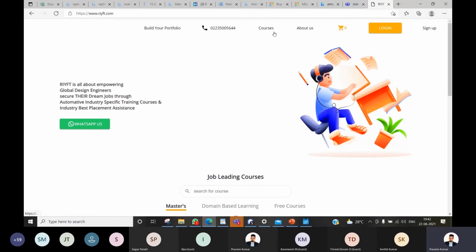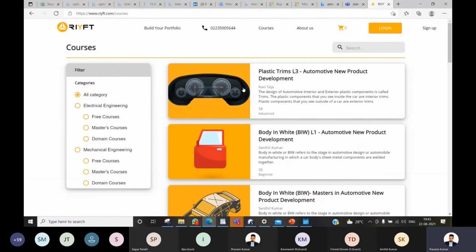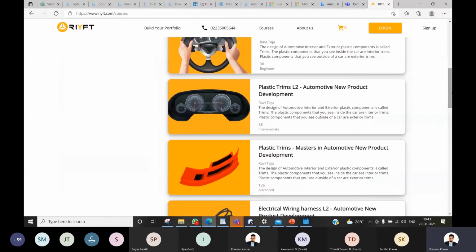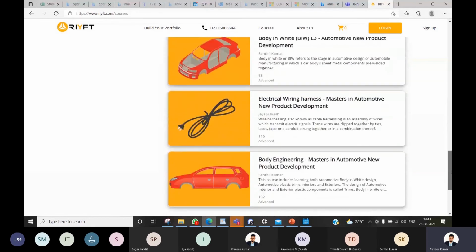We provide trainings on product development. It's not that we teach software. We teach people new product development, automotive new product development, plastic trims, BIW. We have trainings on electric vehicles. We have trainings on CAE, but entirely depending on the industry problems. So these are a few of the trainings that we provide.